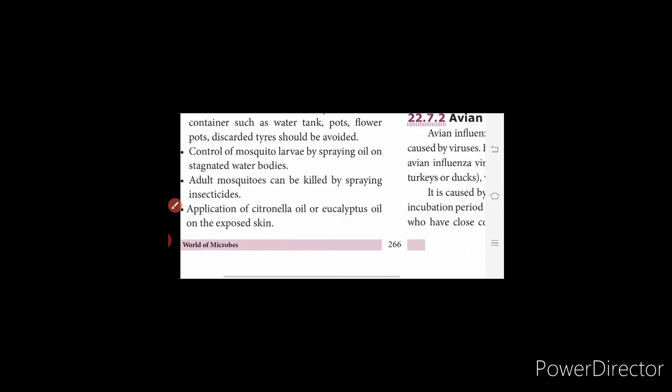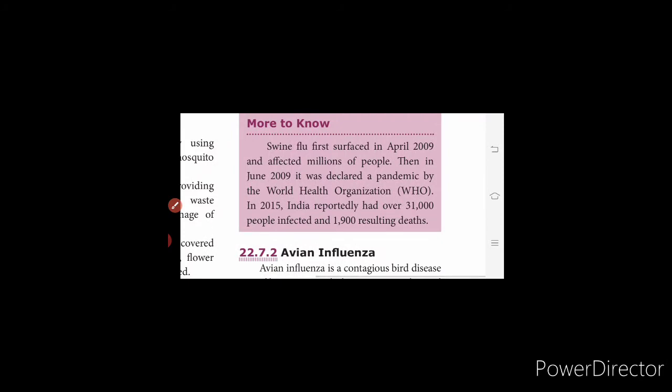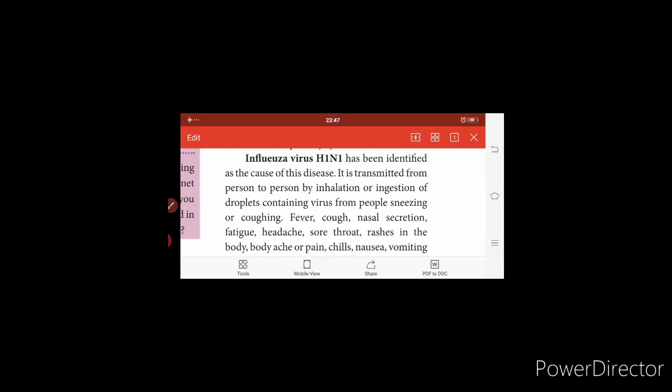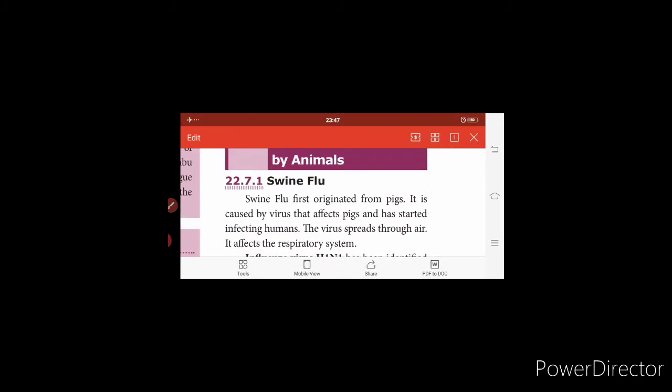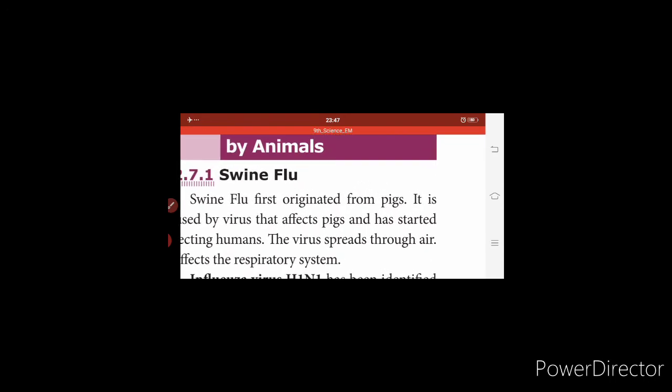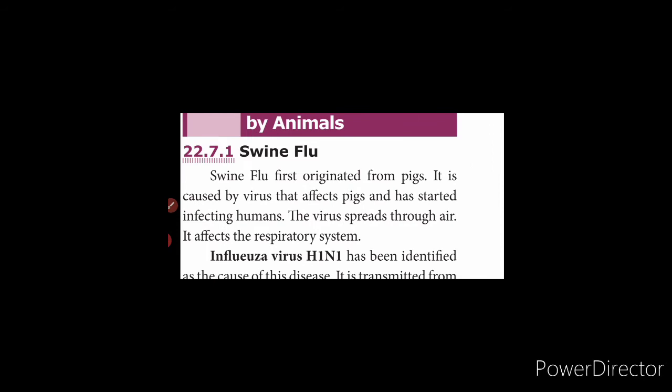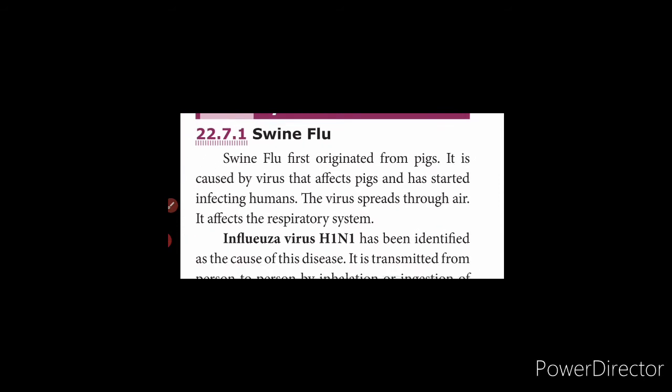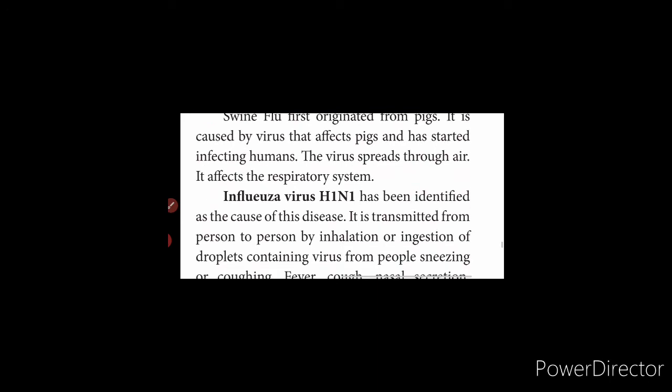The next topic is diseases transmitted by animals. What are the diseases that get transmitted by animals? The first one is swine flu. Swine flu first originated from pigs. It is caused by a virus that affects pigs and has started infecting humans. If one person gets affected, it starts replicating from person to person. The virus spreads through air and affects the respiratory system.